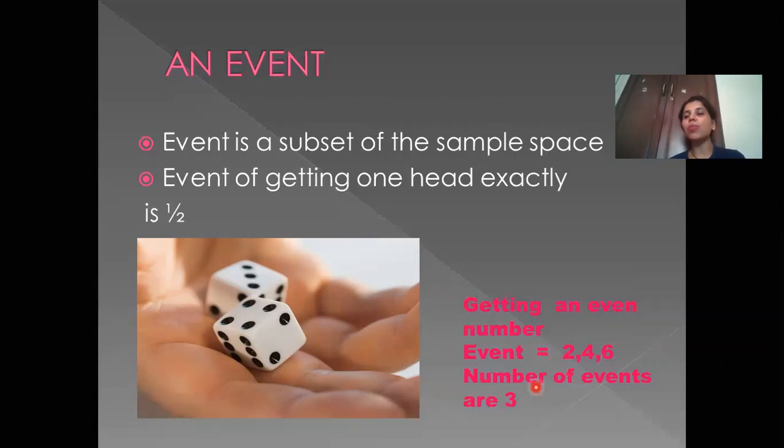So probability is 3 upon 6, that is 50%, because there are 3 even numbers and 3 odd numbers. So 50% chance that an even number will be displayed or 50% chance that an odd number will be displayed. We don't represent probability in percentage, we write it in fraction, because the formula which we are going to use,